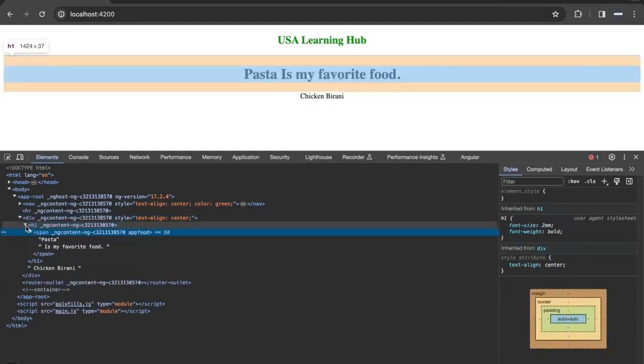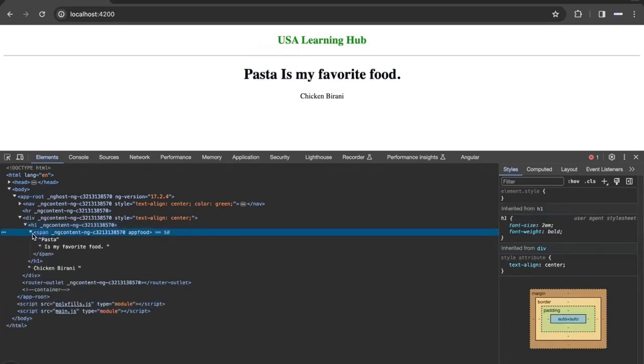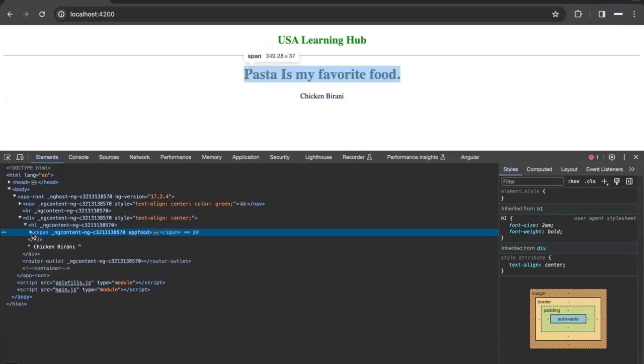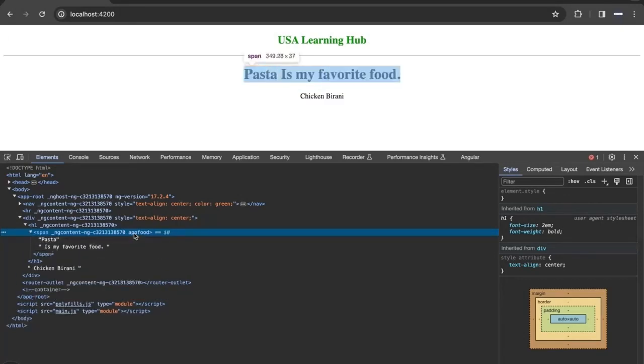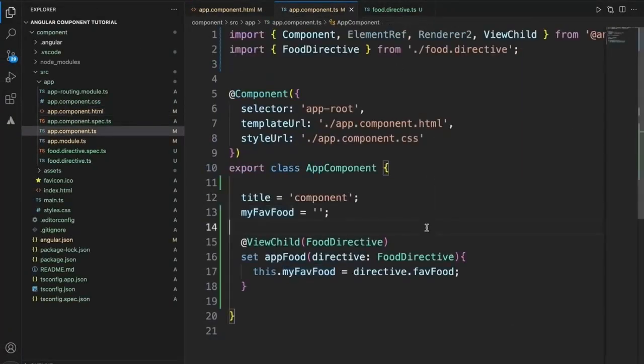Okay. If you see, this directive portion is only until here, only this span tag, but the chicken biryani is outside this span tag, which is part of the parent component, but the actual value is coming from the directive app food. That's how we got hold of the directive field in the parent component using ViewChild.